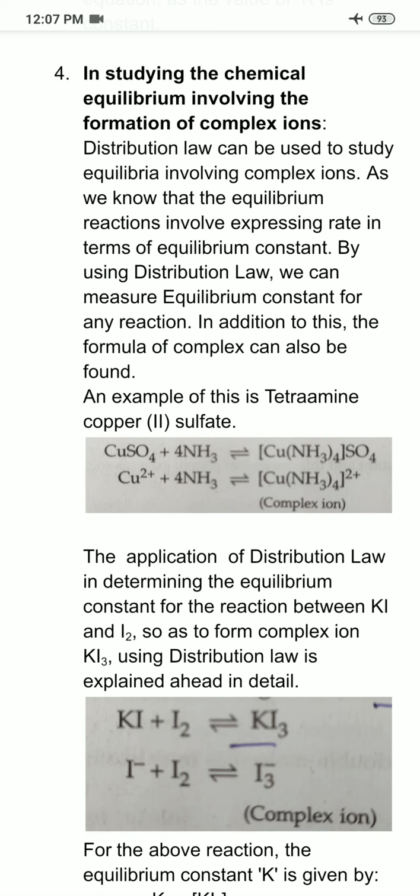And an example of this is the tetraamine copper 2 sulfate complex.